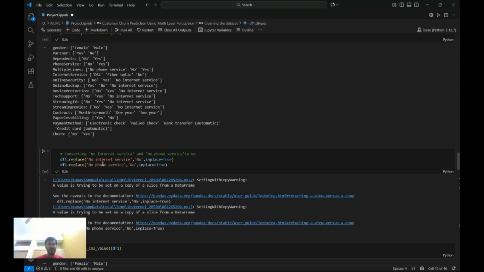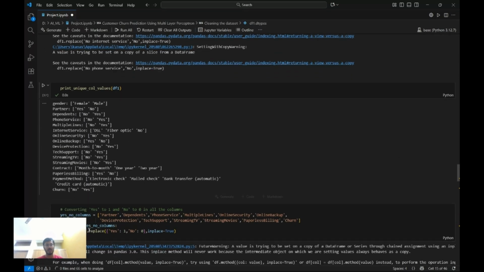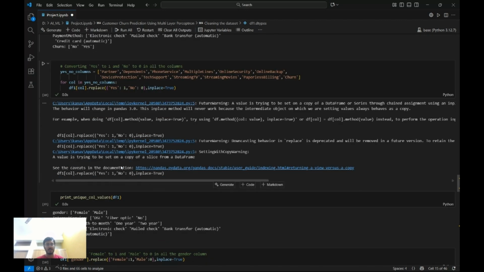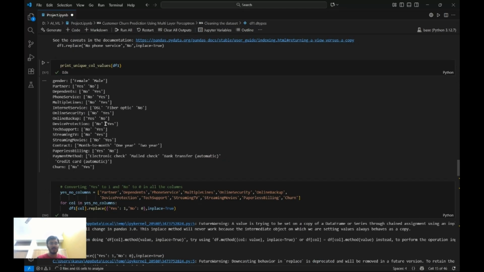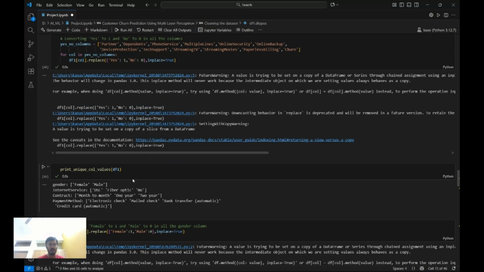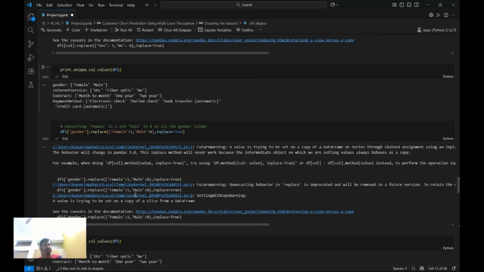So hence this is what we did: replace no internet service with no, and replace, even in phone service, no phone service with no. Finally we just got yes, no, yes, no. Then we printed the unique values of the columns, and basically every column has yes or no. I just wanted to see which columns have which unique values. So gender had male or female. Internet service had DSL, fiber optic, or no, three values. Contract had month to month, 1 year, 2 year, and so on.